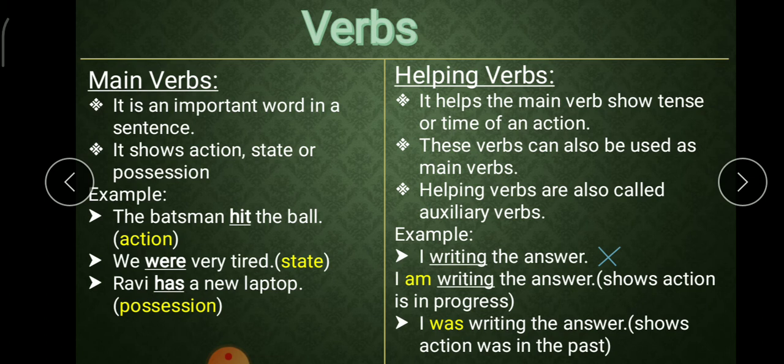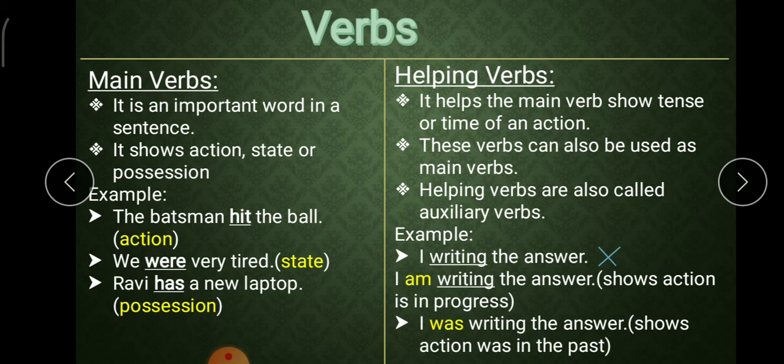Example 1. I writing the answer. Now this sentence seems wrong. The main verb writing alone cannot always indicate when the activity took place. See the next sentence. I am writing the answer. The helping verb am before the main verb writing indicates that an activity is in progress now.